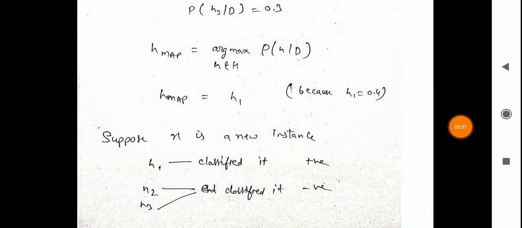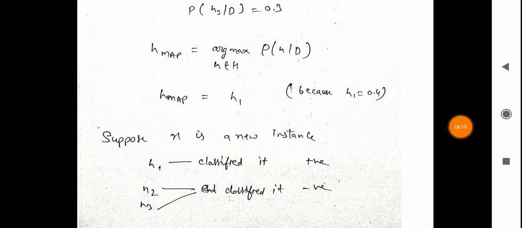So by using the maximum a posteriori hypothesis, H_MAP equals argmax of probability of H given D. So now H_MAP equals H1, because the value of H1 is 0.4, the highest in comparison to the others, H2 and H3. So now X is a new instance.